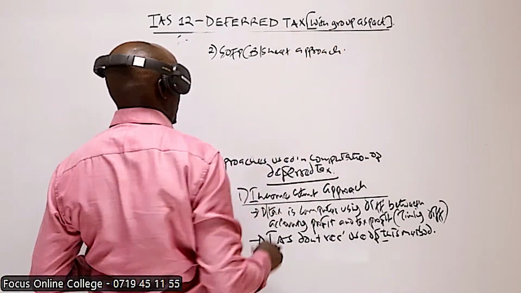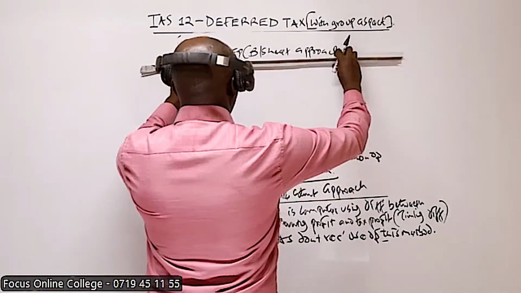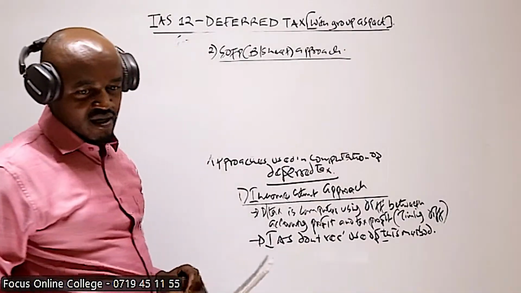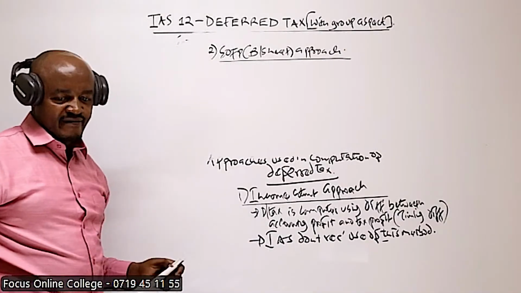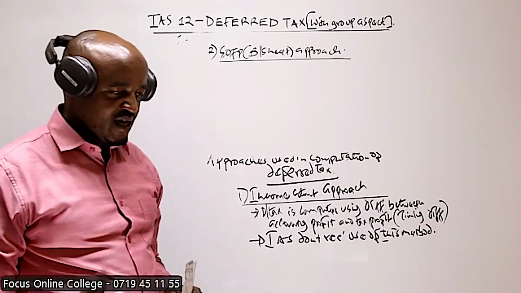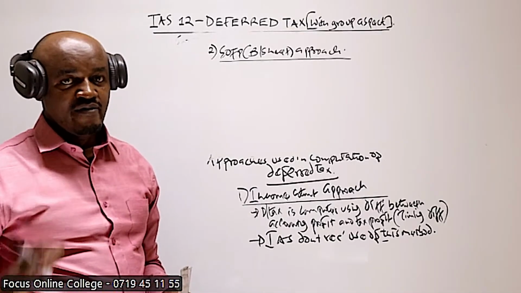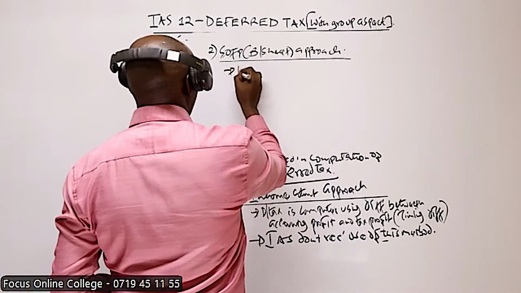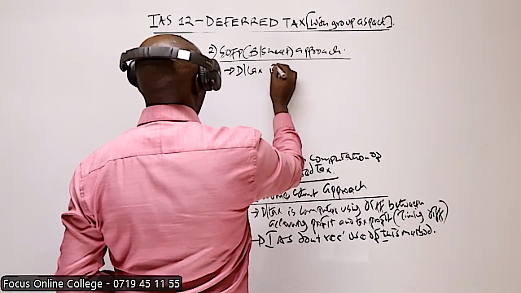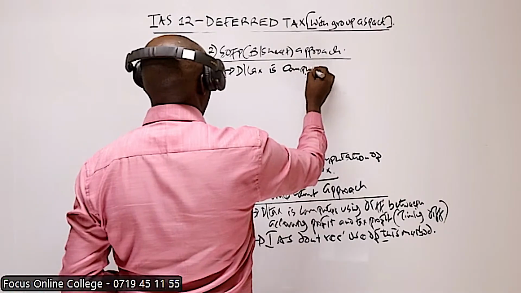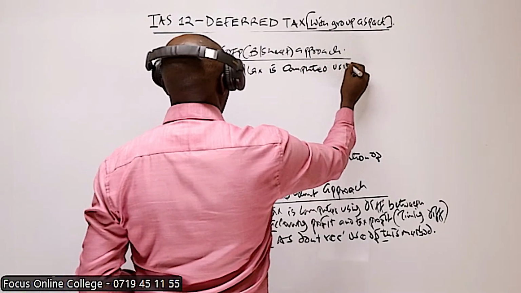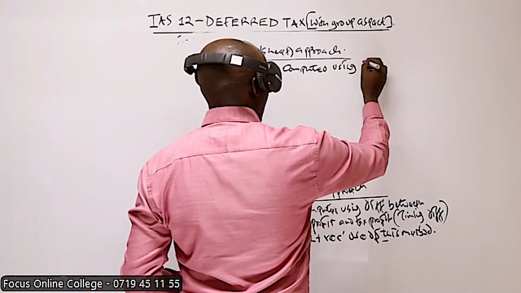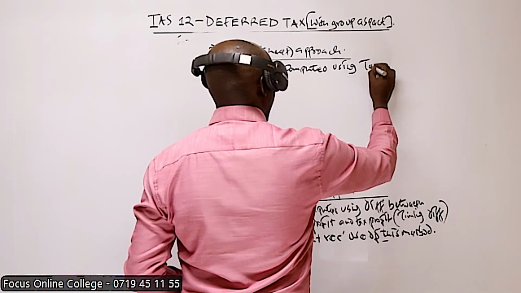Under this method, we compute the deferred tax using the temporary difference, that is, the difference between carrying amount and tax base of various items of asset and liability.